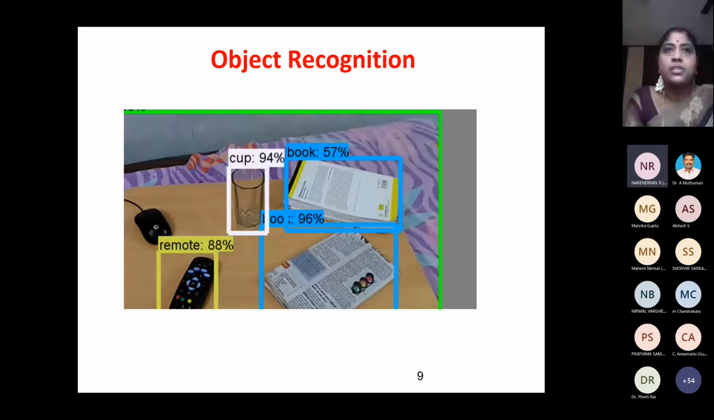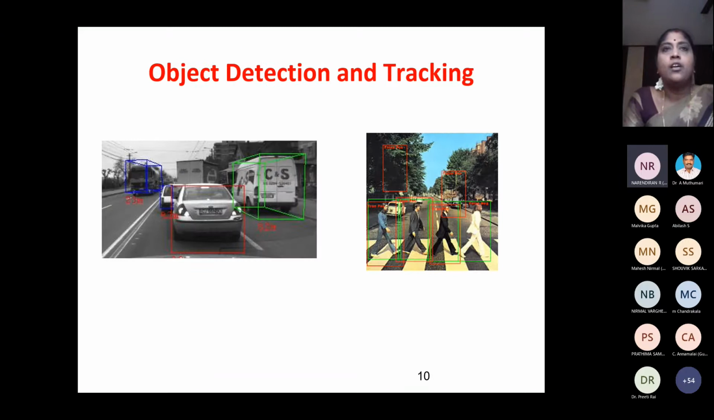Next is object recognition. Nowadays we're talking about object recognition using deep learning networks, where we can see objects being identified along with a label: whether it is a cup, with a probability of 94%, or a remote, with a probability of 88%, and so on. So we are identifying the object as well as giving the object score. Not only detection, it is also tracking. I can track a particular vehicle as it moves, and we can track the vehicle to its destination.